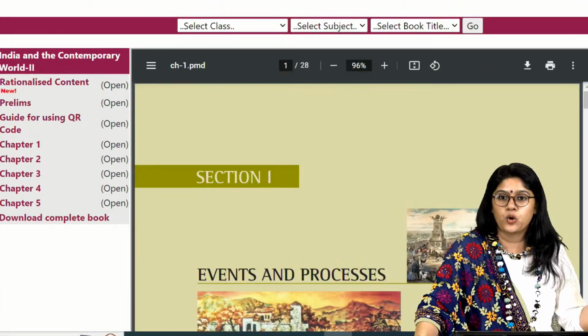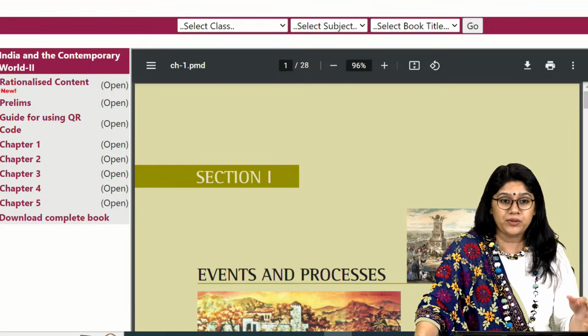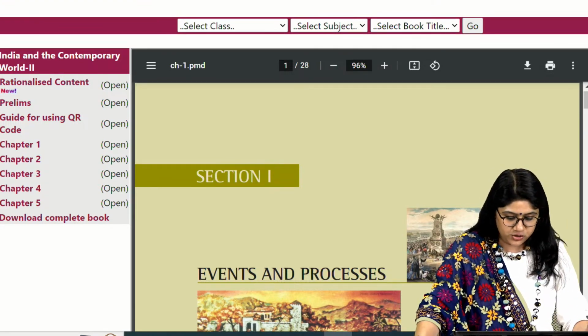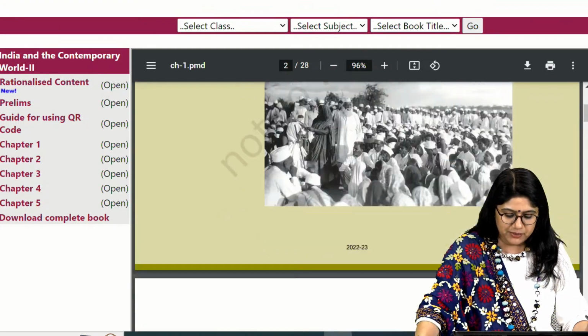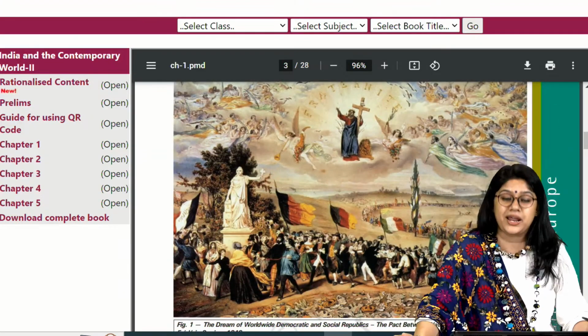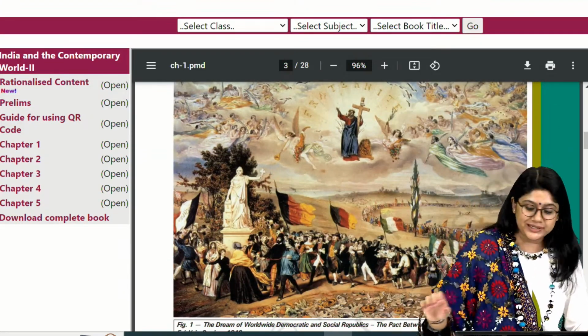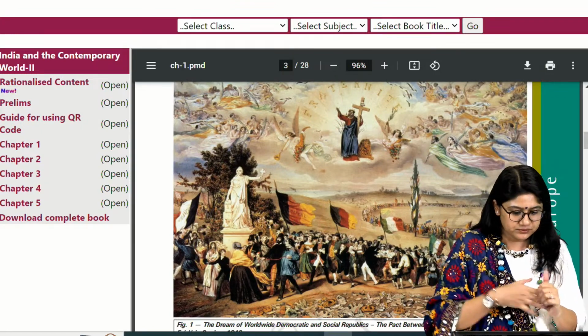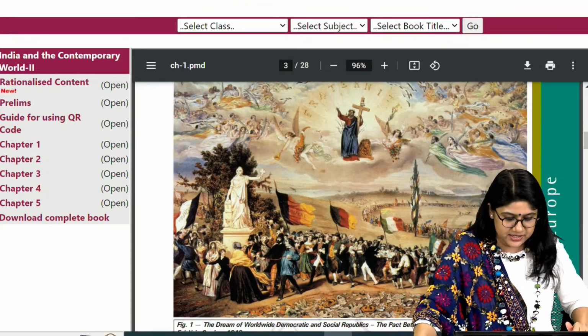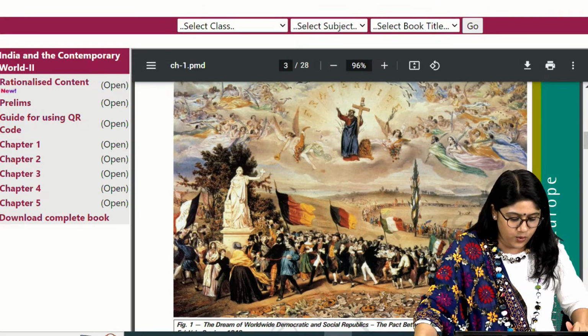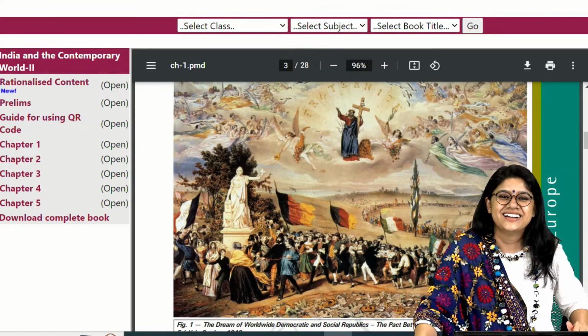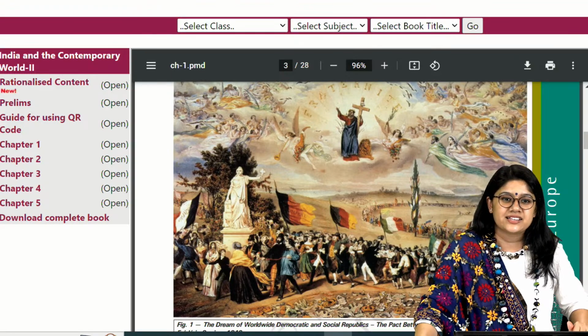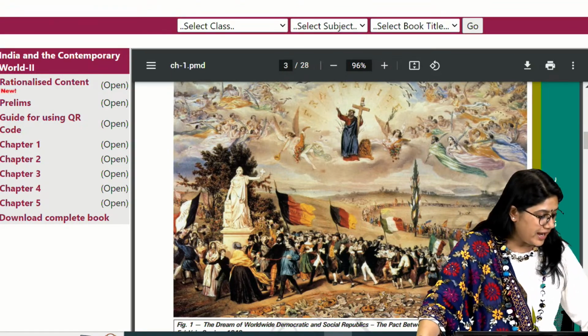So I'm opening the textbook online, but I hope that you have your textbook with you, right? So here, everyone, we will be talking about the first chapter. So getting ready, everyone. I hope that all of you have your textbook. A quick thumbs up, jaldi se. Right, and we are starting. Yes. Okay. Yes. Okay, everyone. Quick thumbs up. Very good. Very good.